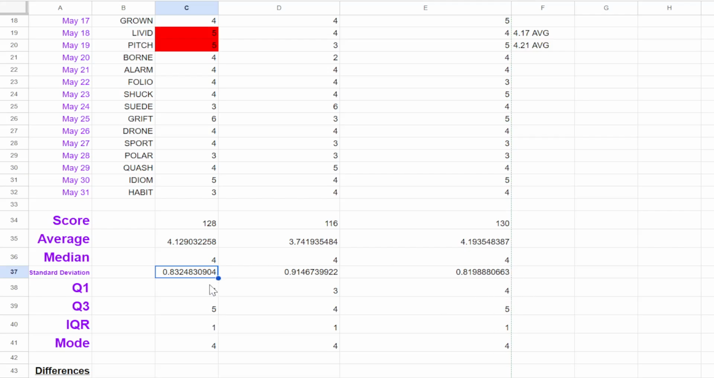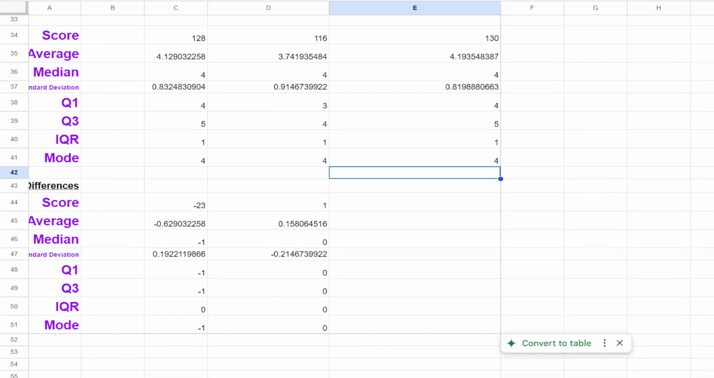And then first quartile, third quartile, IQR, mode are the exact same for both me and Squirtle with hard starting word: 4, 5, 1, 4 respectively. And Squirtle with Slate, it's 3, 4, IQR the same. And then mode, also actually a 4. Interesting. Oh, wait, yeah, they're right. I said that. It got 15 4s. Okay, just like me.